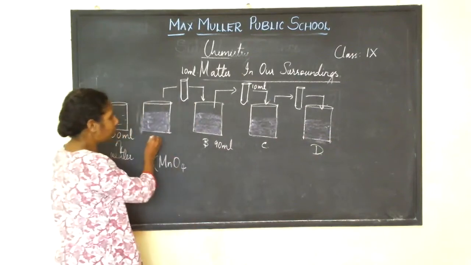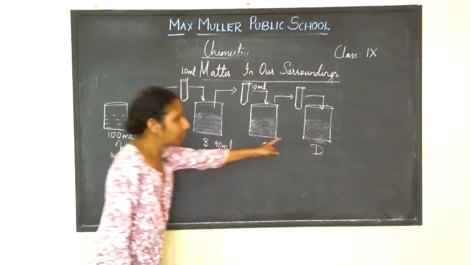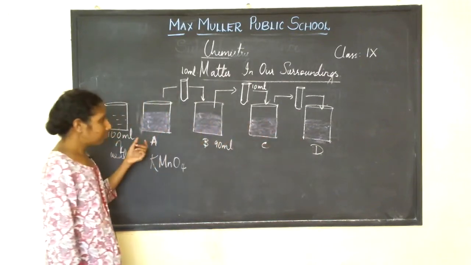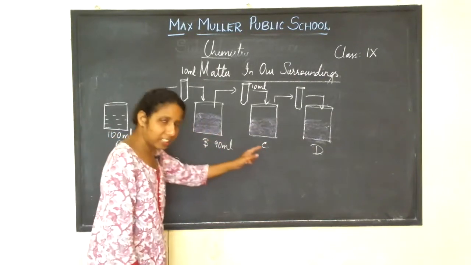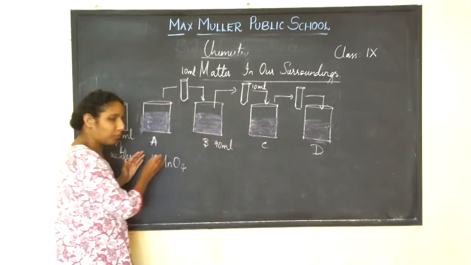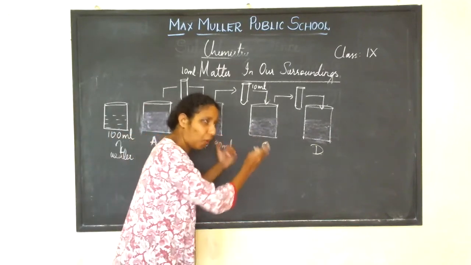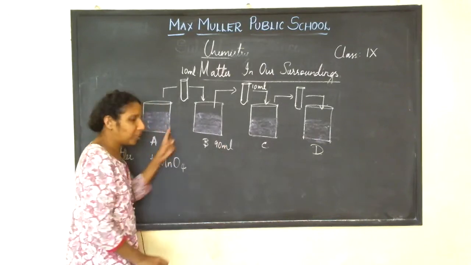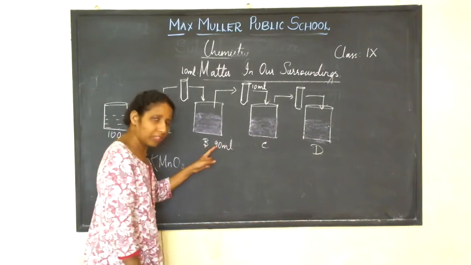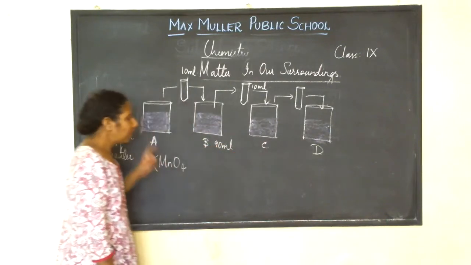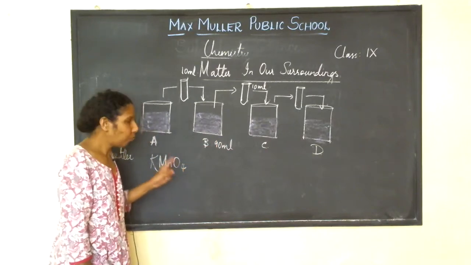Now can you see the color? Is the color the same? I mean, is the darkness the same? No. As you're diluting with more and more water, every time with 90 ml of water, what is happening?